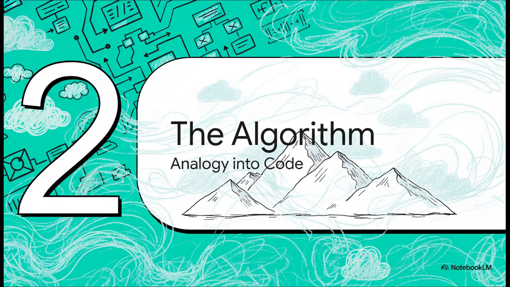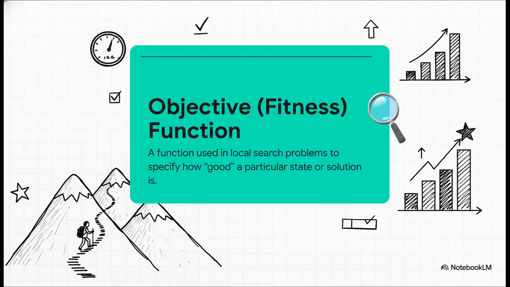Okay, so the foggy mountain analogy is great, but how do we actually turn that into something a computer can understand? How do we translate things like elevation and steepest step into actual code? Well, the first thing we need is a way to measure our height. For our hiker, that's their altimeter, right? It tells them their elevation. In an algorithm, we call this an objective function, or sometimes a fitness function. It's just a tool that takes any possible solution to our problem and gives it a score. It tells us how good it is. And our goal is always to find the solution that gets the highest possible score.